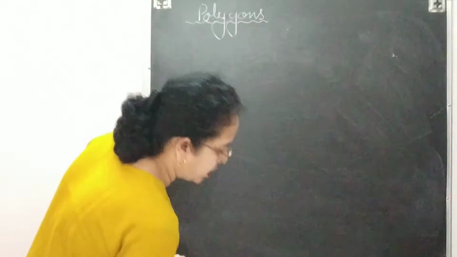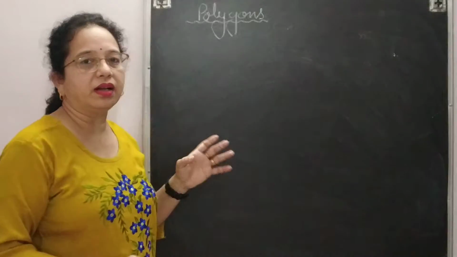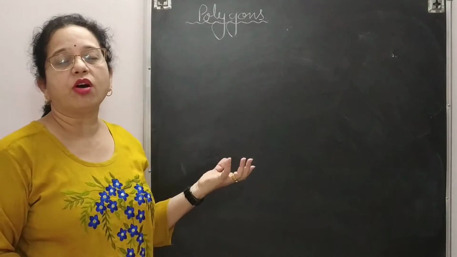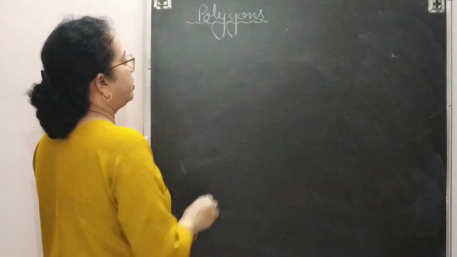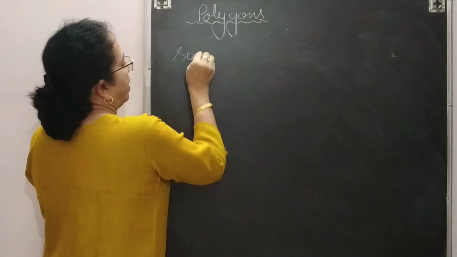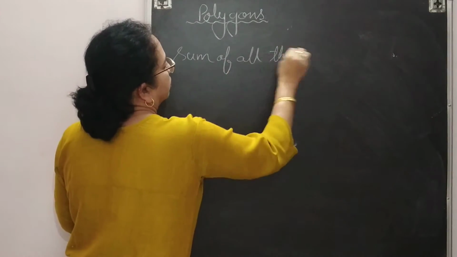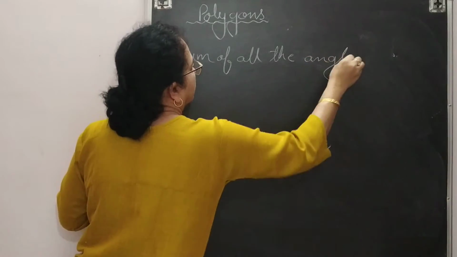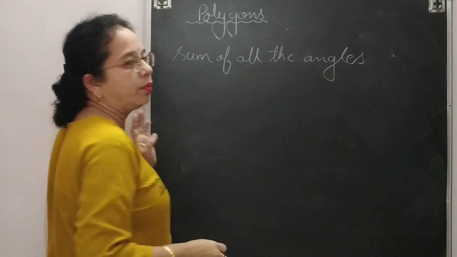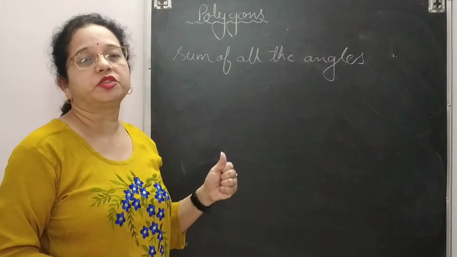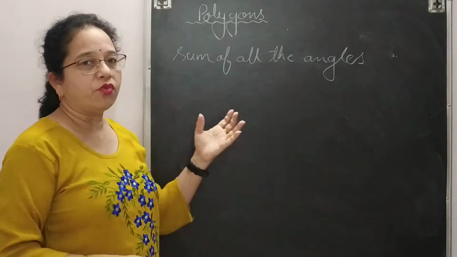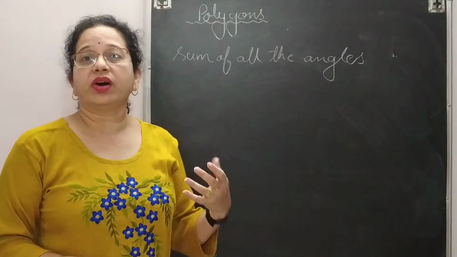Now the next is angle sum property. What is angle sum property? Sum of all the angles of a quadrilateral is 360 degree. Sum of all the angles of a triangle is 180 degree.